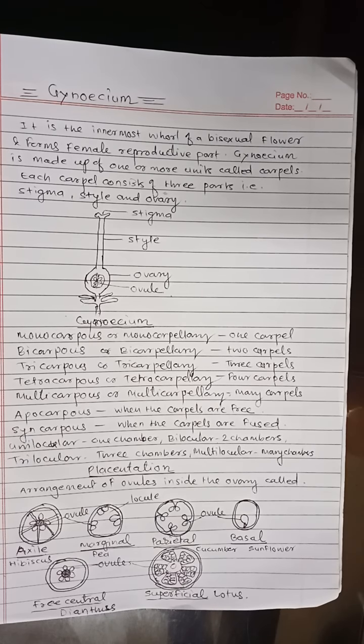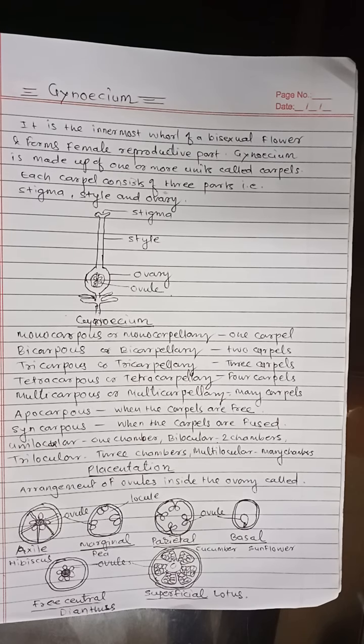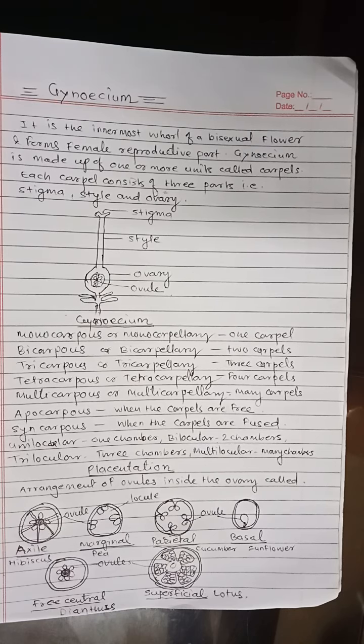Each carpel consists of three parts: stigma, style, and ovary. Basal swollen part is called as ovary, that consists of ovules. A cylindrical, long, stalk-like hollow or solid portion arising from the tip of the ovary is called style,